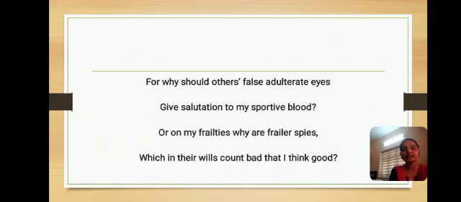So he is saying that he is doing things that seem good to him, but to other people they are bad, and that is why they accuse him as an evil one, as a bad one.